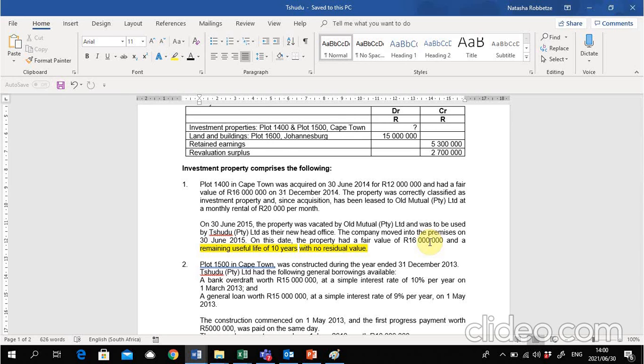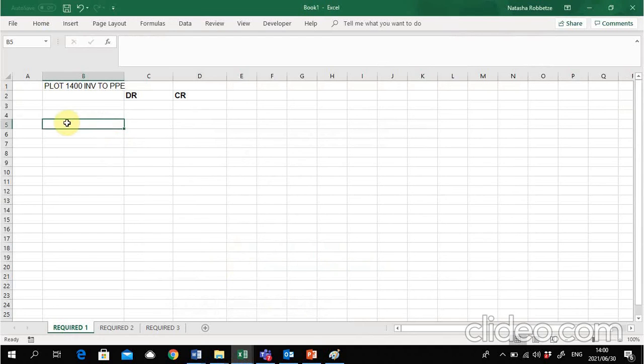If it had been a different figure, not 16 million as at the beginning of the year, we had to measure a fair value adjustment. So we do not have to measure a fair value adjustment. We simply then have to apply the second step where we move it from investment property to PPE. In that journal entry, we're going to say PPE increases. So I'm just going to call it PPE.